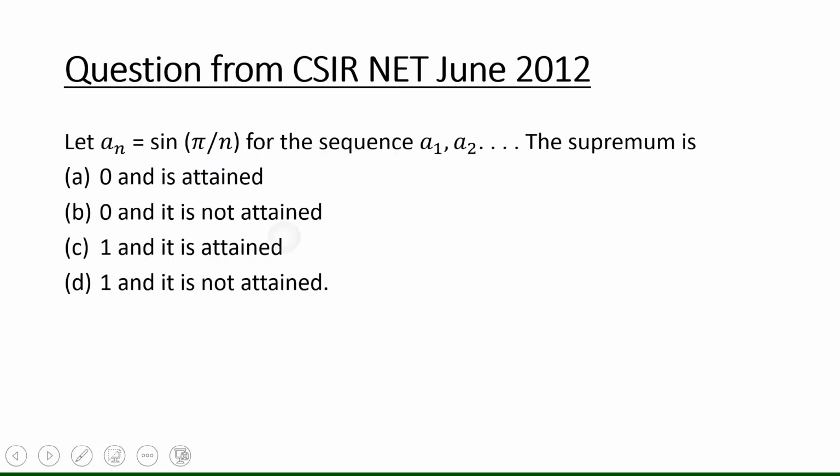So let us see a question. This is from June 2012. The question contains a sequence term and asks about supremum. So since we haven't seen sequences, I will not solve it here. Please try it at home and tell me the answer in the comment section.